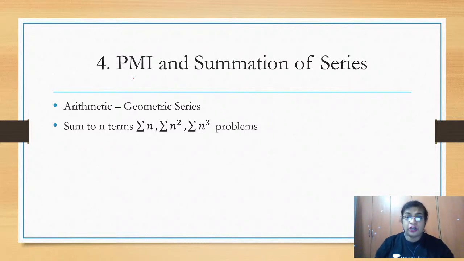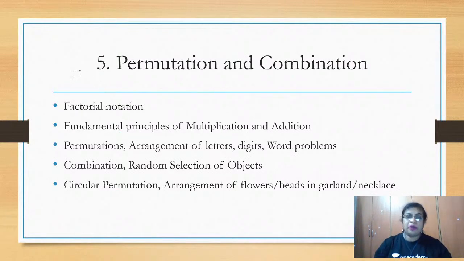Okay, yes, and also there are arithmetic geometric series, and yes, again the sum to n terms for the summation of the series. Next we go to an important chapter again, the 5th chapter, permutations and combinations. From this, the basic thing you should know is the factorial notation. What is this factorial notation? And the fundamental principles of multiplication and addition.